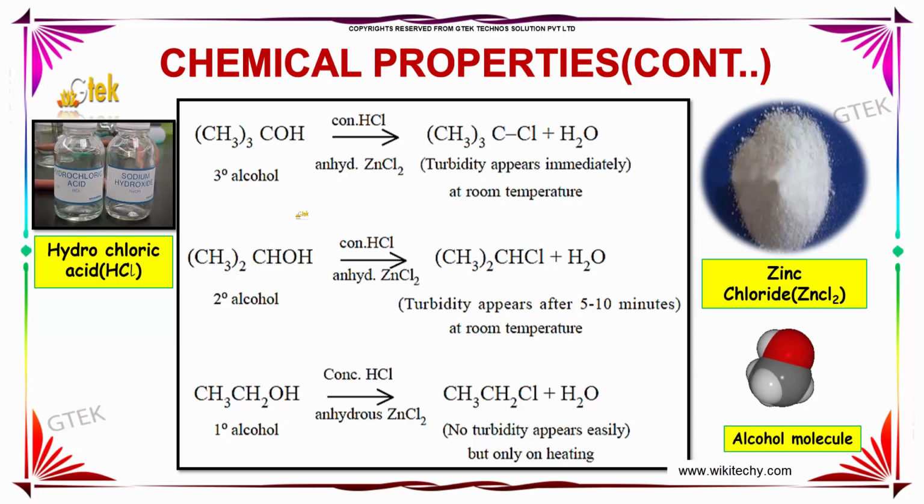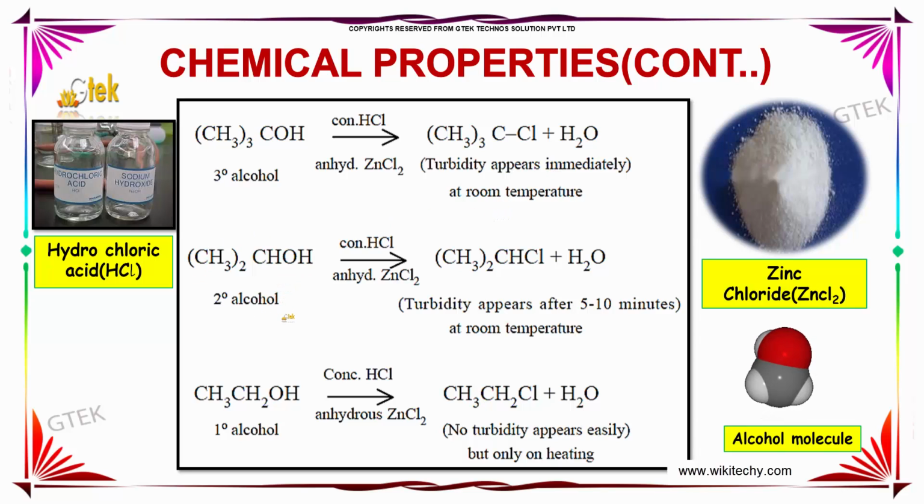Now let us take a tertiary alcohol. When reacted with concentrated hydrochloric acid in the presence of anhydrous ZnCl2, we obtain (CH3)3CCl and water. Here, turbidity appears immediately at room temperature on the occurrence of the reaction.